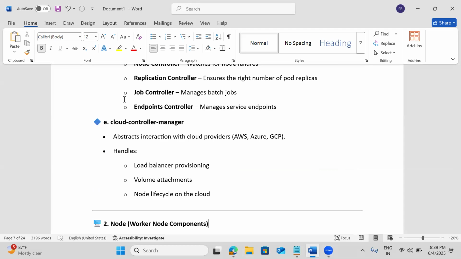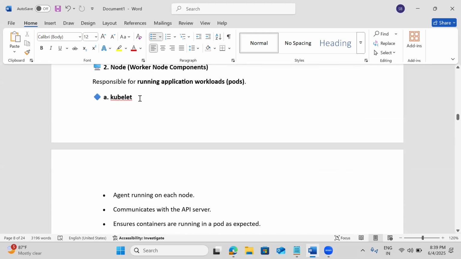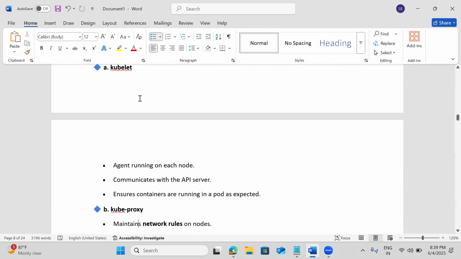Yeah, after node components we'll discuss. On the worker side, or the node side, we have kubelet. Kubelet is an agent, because it needs to report to the master. Suppose I want to see something in a remote location, I need to have a CCTV camera, that is my agent.